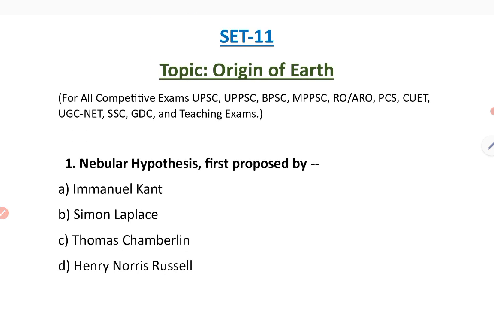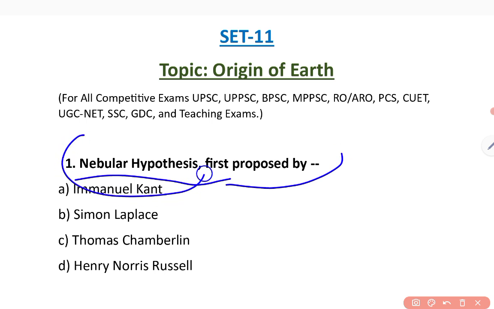This is the first question. First, pause the video and try to answer it. Question is: Nebular hypothesis first proposed by whom? Nebular hypothesis is the first hypothesis or first theory that explains the origin of solar system including our Earth. This hypothesis does not explain the origin of universe. Instead, it explains the origin of solar system and Earth.